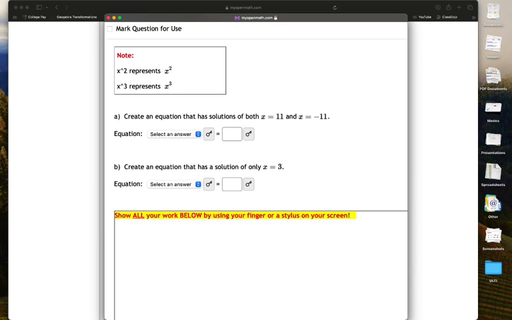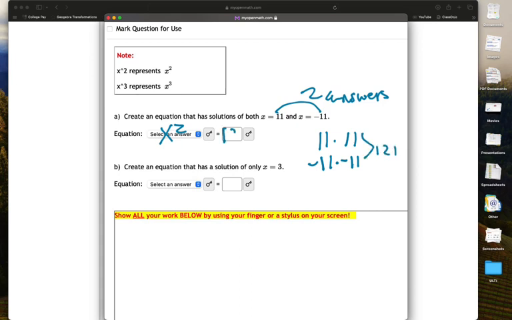All right, so create an equation that has solutions of positive 11 and negative 11. We have two answers here. Remember, equations that have two answers are always x squared equals, and since 11 times 11 or negative 11 times a negative 11 are both 121, that's what we would have there.